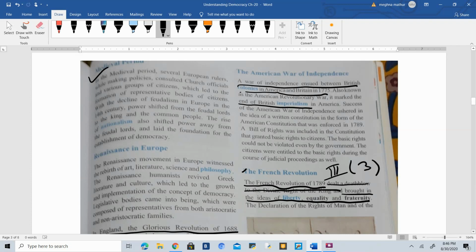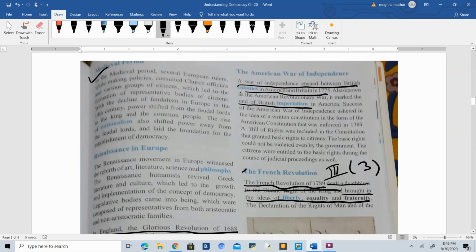Okay, helping themselves and helping the king. Okay, so this was called feudalism. But later on, people began to realize that they had been exploited on an everyday basis, and they could not help themselves. So they needed some kind of change in the society.